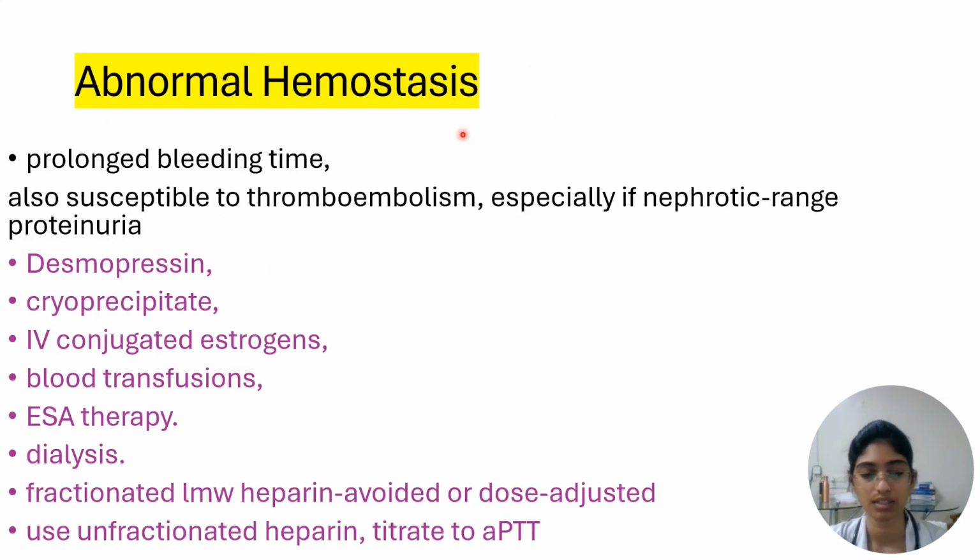Abnormal hemostasis is seen in CKD, linked to prolonged bleeding time. But in CKD, there is also susceptibility to thromboembolism. So there can be either prolonged bleeding or thromboembolism. This thromboembolism susceptibility is seen especially if there is nephrotic range proteinuria. So for the prolonged bleeding time, we can give desmopressin, cryoprecipitate, IV conjugated estrogens, blood transfusion, ESA therapy, and dialysis. For thromboembolism, use unfractionated heparin by titrating it to APTT, and avoid or adjust the dose of low molecular weight heparin.